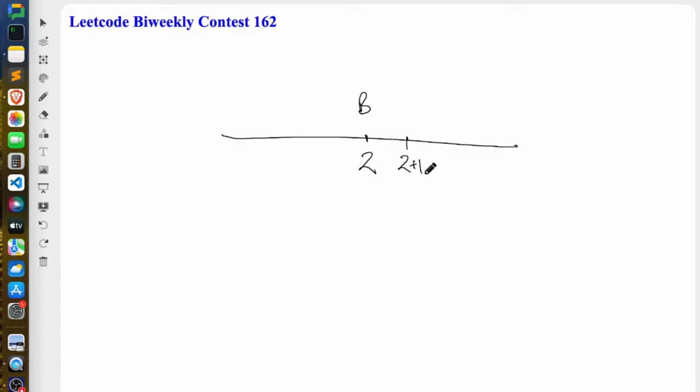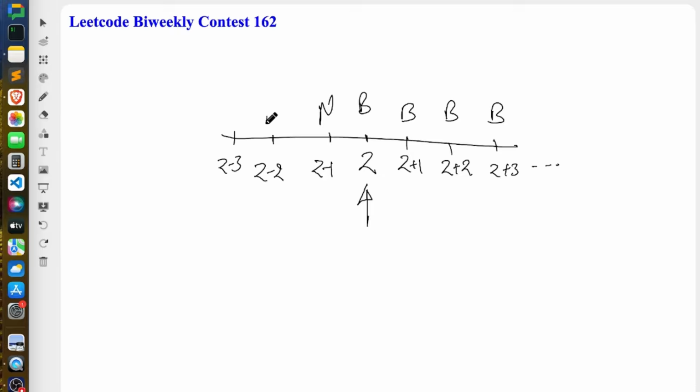So for z plus 1, z plus 2, z plus 3 and so on, your arrays will be balanced. And let's say this is a critical point. Before that, your array is not balanced. Can I say for z minus 2, z minus 3, your array will still not be balanced?